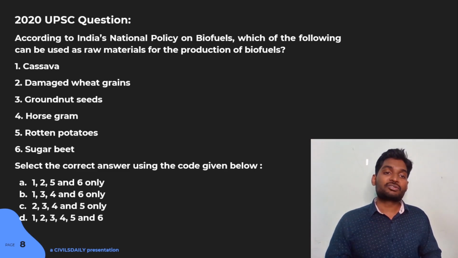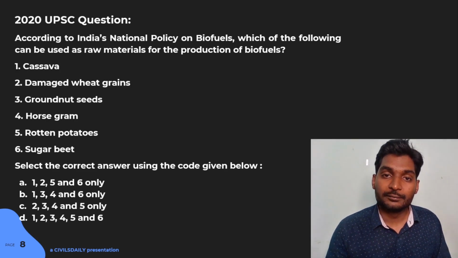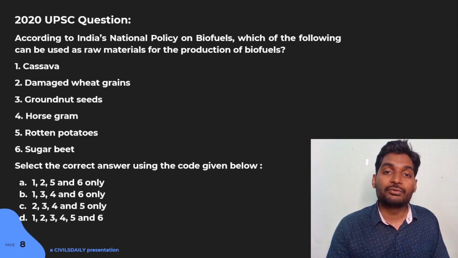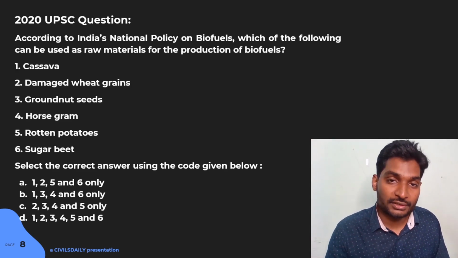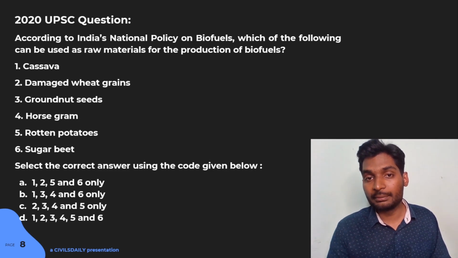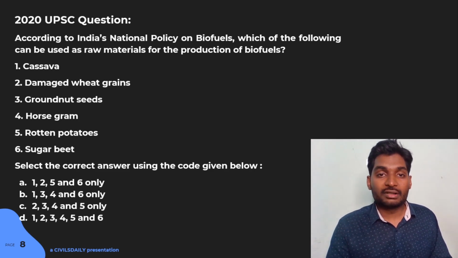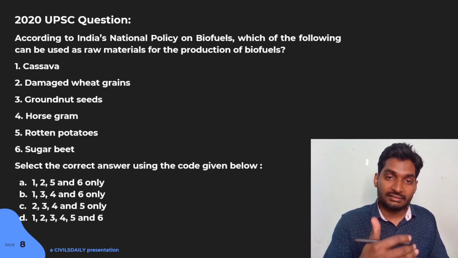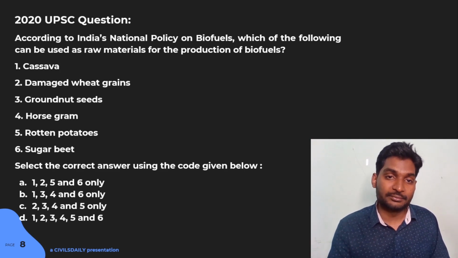So what can possibly be the right answer? If you have not studied the policy on biofuels, and even if you have studied the policy on biofuels, it might be very difficult to memorize or to remember exactly the products that are listed under the policy.